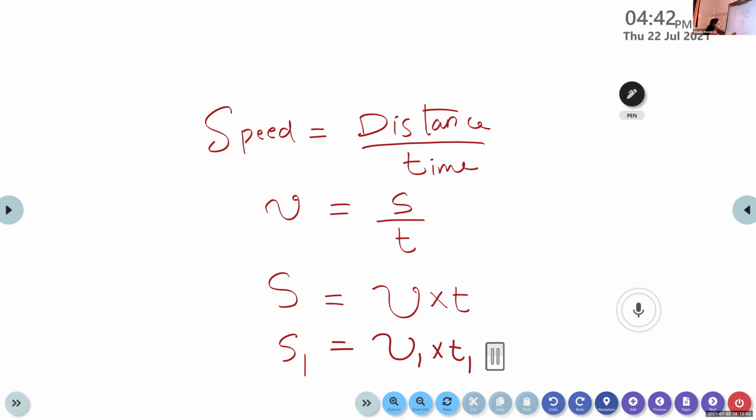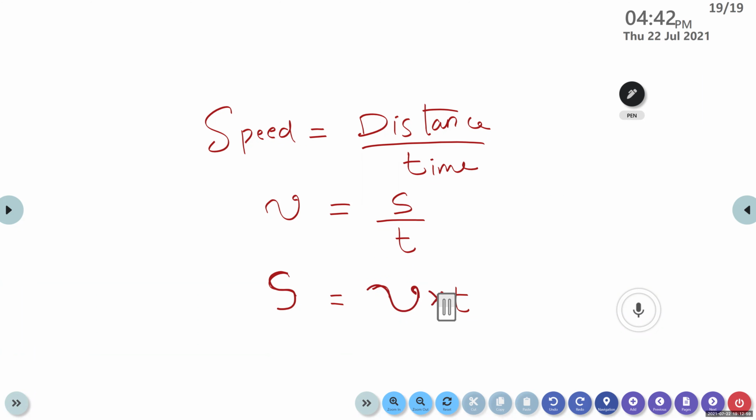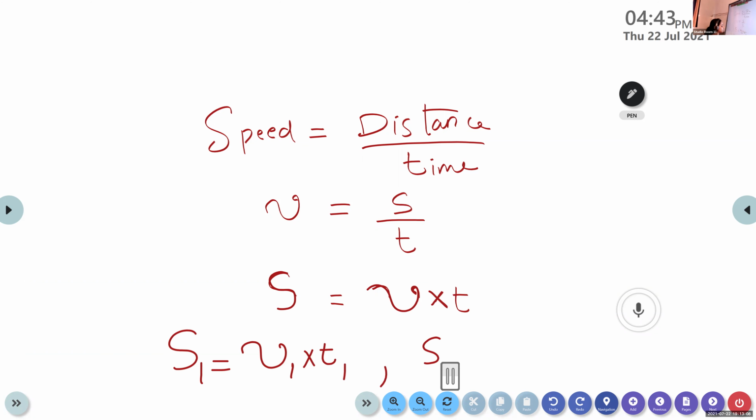Similarly, what is S2? Here the distance S is calculated by speed into time, v into T. Then S1 is equal to v1 into T1. Similarly, how can we calculate S2? v2 into T2. Yes, S2 is equal to v2 into T2. So here we get the values for S1 and S2.